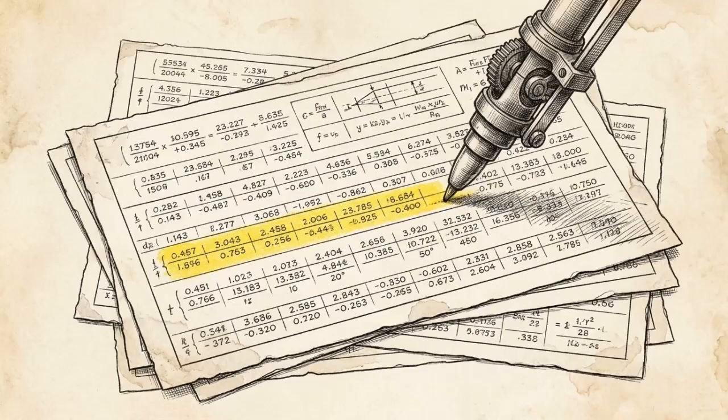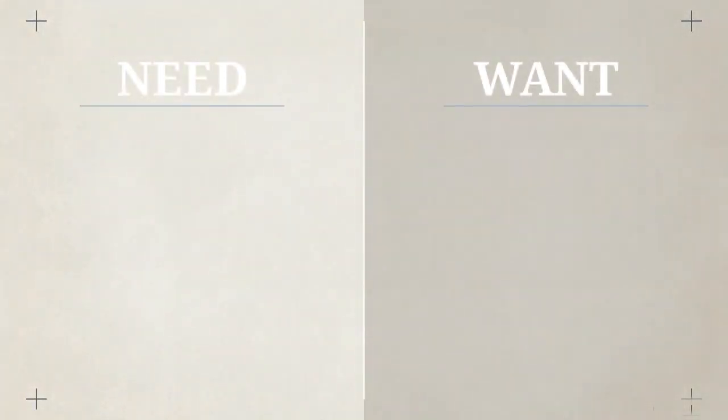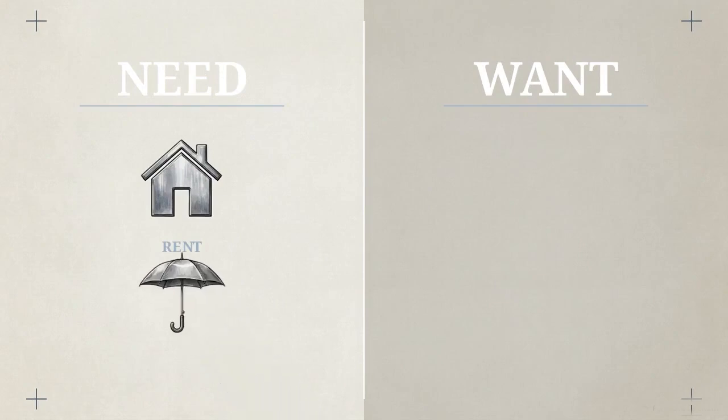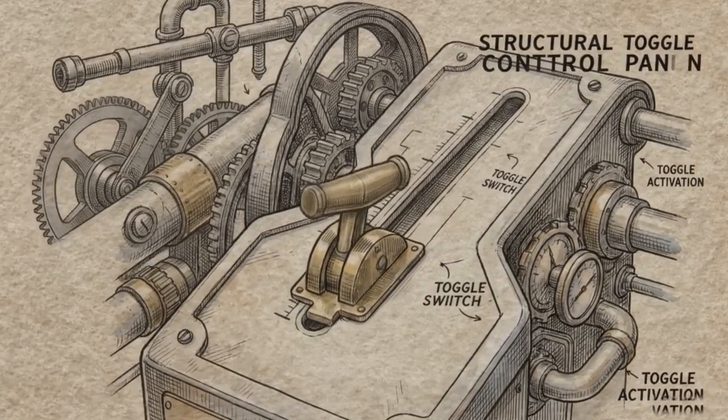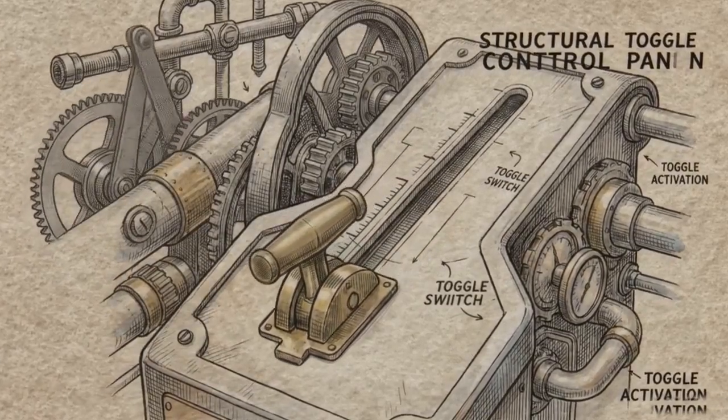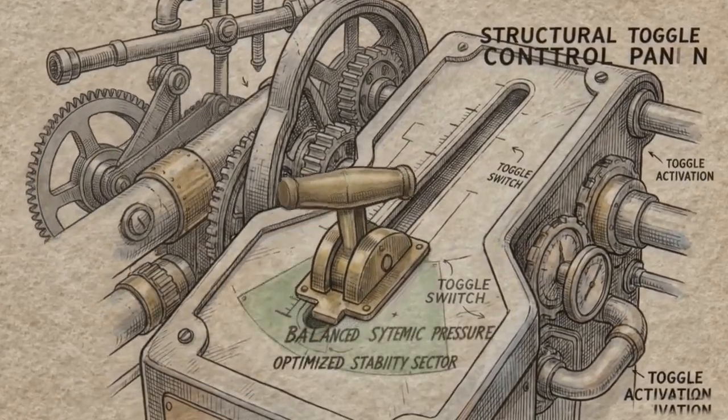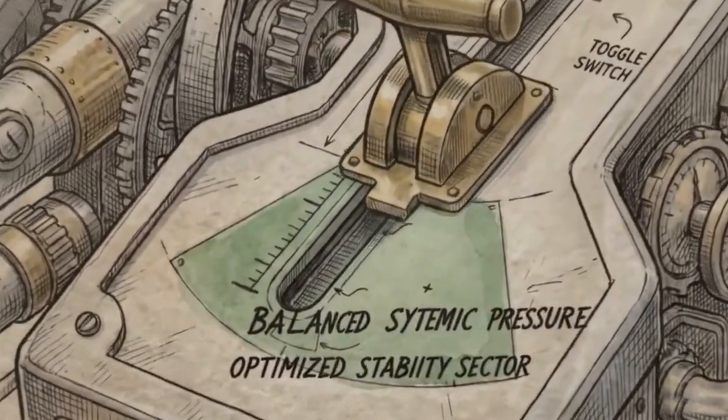The initial audit phase requires raw data. Extract 6 months of your recent banking statements to isolate every recurring expenditure. Apply a strict binary categorization protocol to this data. A need is a utility required for basic survival, like rent and insurance. A want is any discretionary lifestyle enhancement. Here is the core constraint. The total cost of your needs, your financial baseline, must be systematically engineered down to exactly 25% of your total